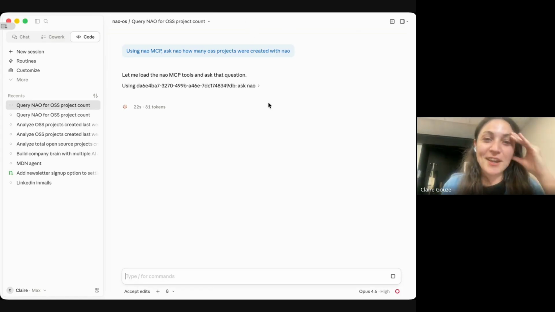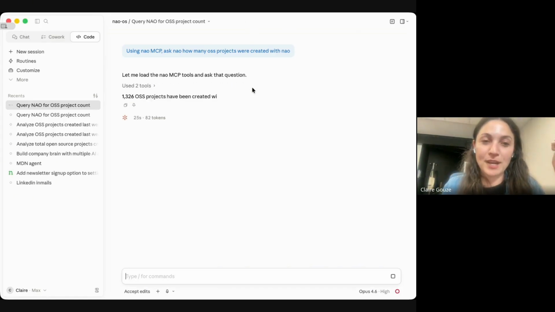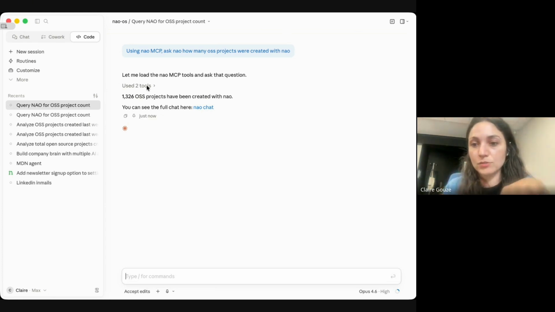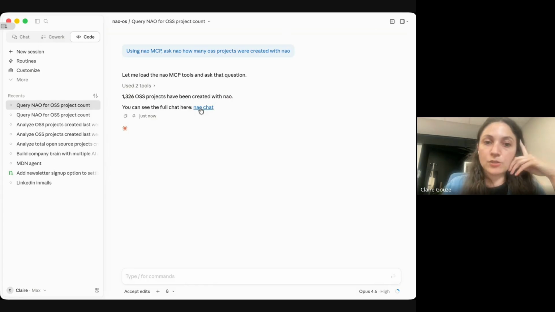So here it's using a tool called Ask Nao, and basically what it does is send the question to the Nao instance, same as it would behave in the Slack bot. So it just sends in the question, then the agentic loop stays in Nao. The full conversation is within the Nao database. It still renders your answer here, and then it gives you a link to see the chat within Nao. Here you cannot really see the detail of what's going on, you just have the answer. So it's more adapted to, let's say, business users.